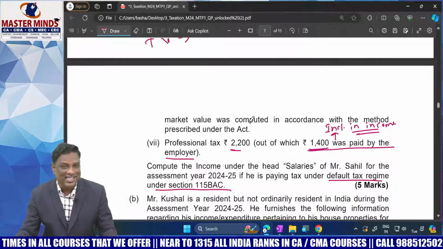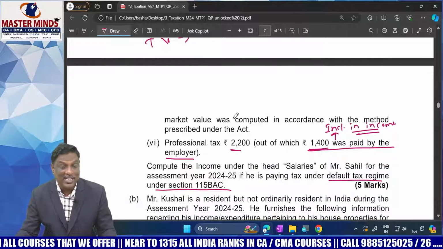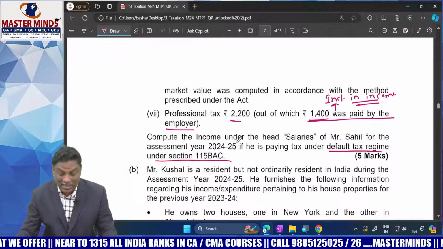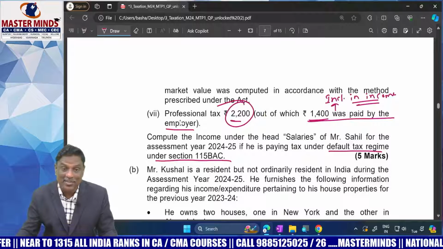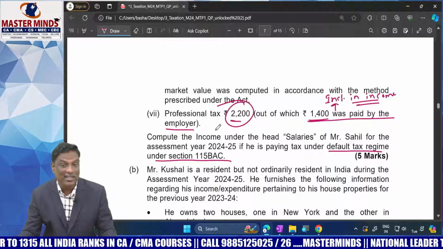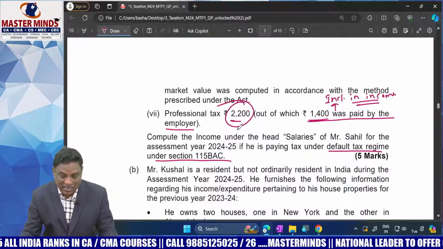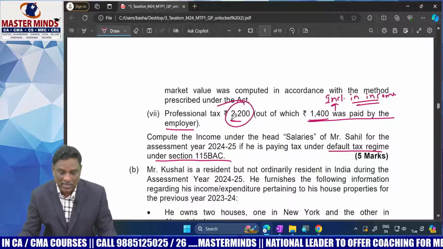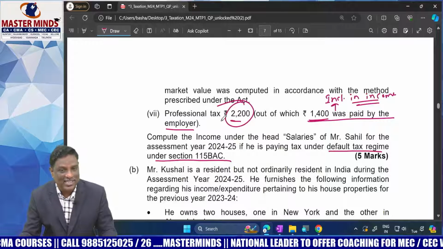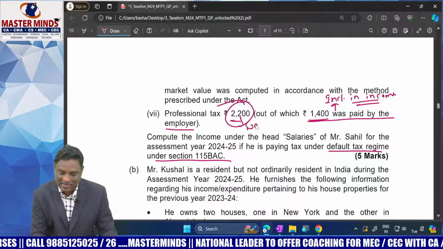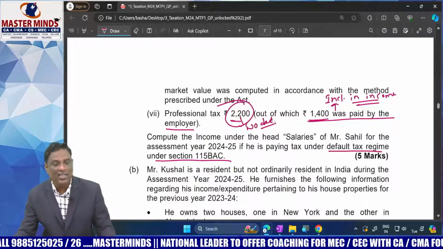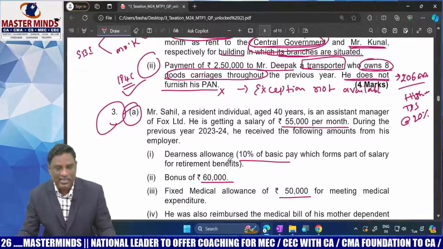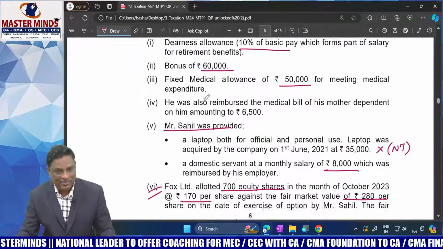Section 16 deductions. Standard deduction is available now in both the opt-out as well as the default regime. But professional tax is not available in the default tax regime, only in the opt-out tax regime. But here we should answer this question in the default tax regime. Therefore, professional tax is not to be claimed as a deduction, no deduction under Section 16 under the default regime. I think it's a fundamental problem. There is no complication in this.